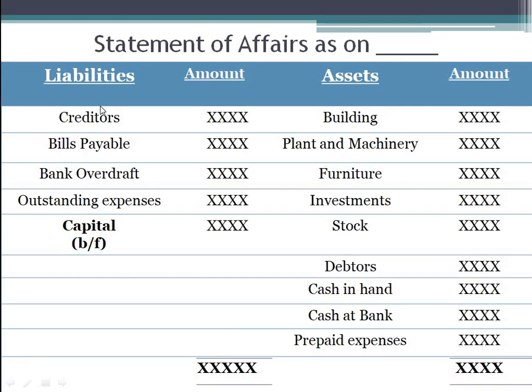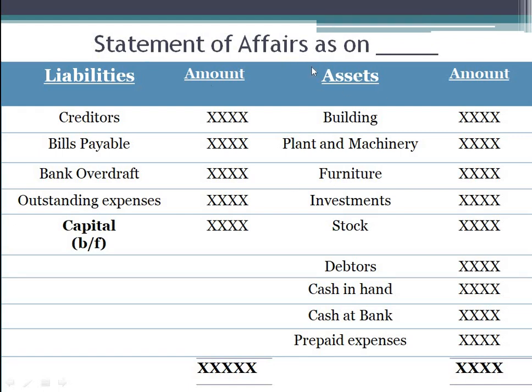Also write down this format, that is, statement of affairs as on, and then liabilities and assets. So what comes in case of liabilities? You have creditors, bills payable, bank overdraft, outstanding expenses. And on the asset side: building, plant and machinery, furniture, investment, stock, debtors, cash in hand, cash at bank, and prepaid expenses. So this is your statement of affairs. Now, does it not look like a balance sheet? It does, right? But it is not. It appears to be like a balance sheet, but it is not an exact balance sheet. Why? Because this is an estimated balance sheet.